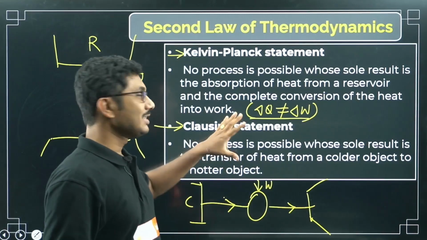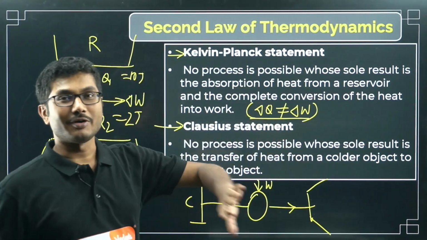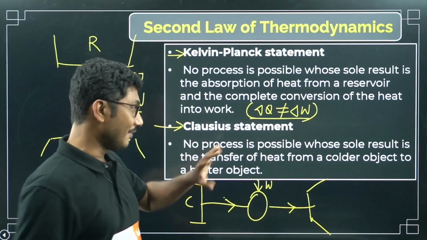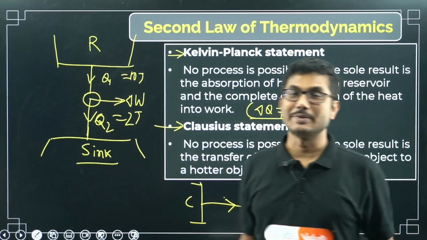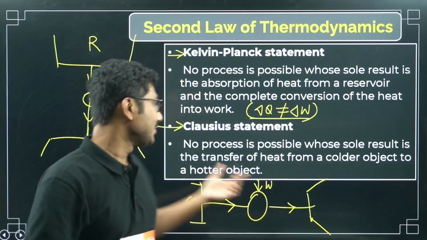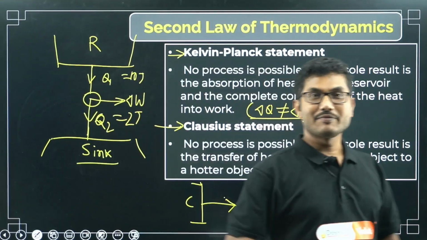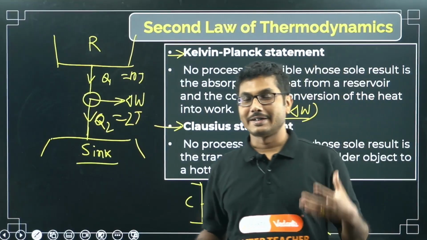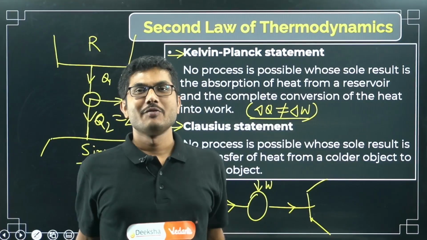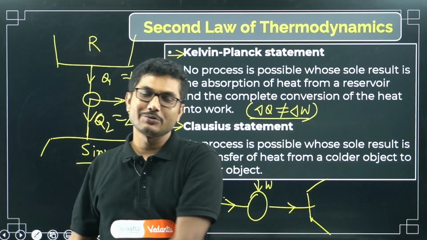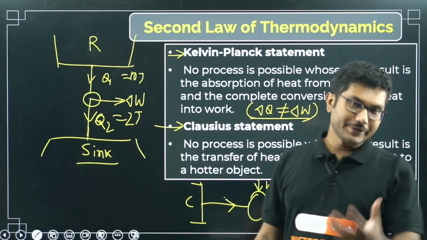And the Clausius statement, as you have guessed correctly, is based on the refrigerator law. All the refrigerators in the universe work on the principle of the Clausius statement. What is the duty of a refrigerator? A refrigerator keeps the inside cool, right? It takes heat energy from inside and transfers that energy to the surroundings, which are much hotter compared to the refrigerator.